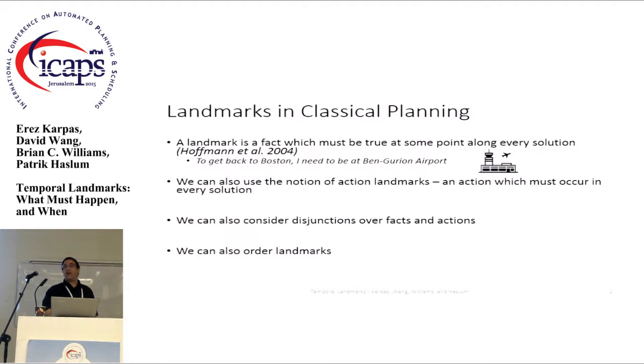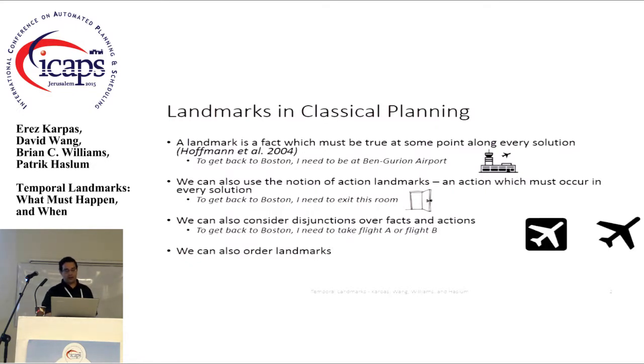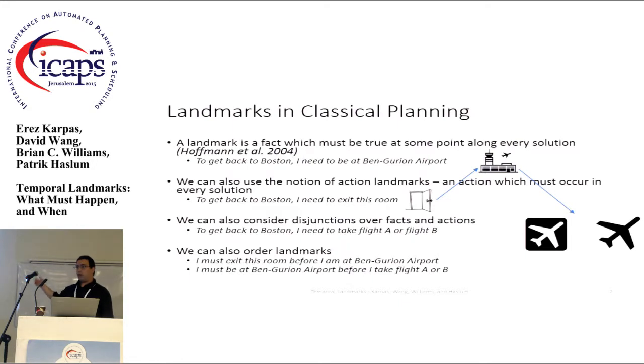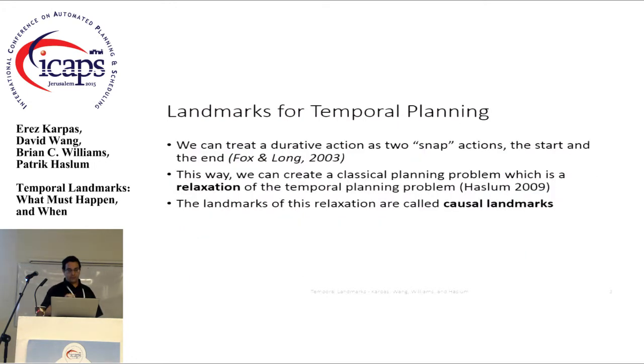Then there's the notion of an action landmark, which is an action that has to occur in every solution. To get back to Boston, I have to go out the door. And then we can talk about disjunctions over facts and actions. To get back to Boston, I have to take, let's say, flight A or flight B. And we can order these landmarks. Before I get to Ben Gurion Airport, I have to exit this room. And before I get on the flight, either one of these, I have to be at the airport. So that's what happens in classical planning.